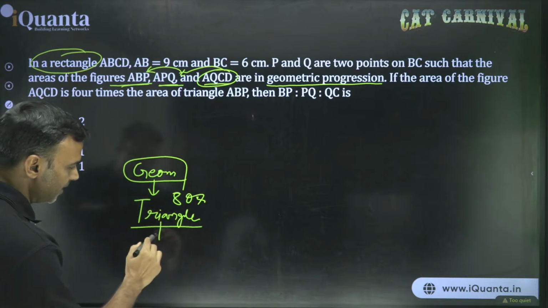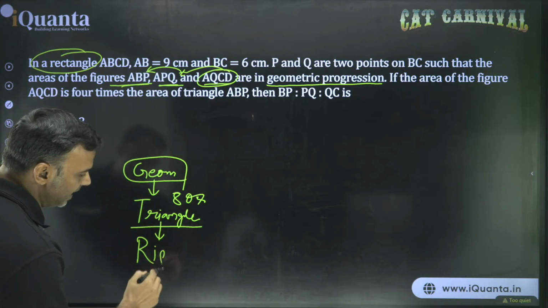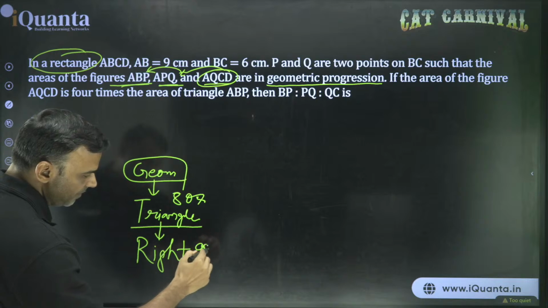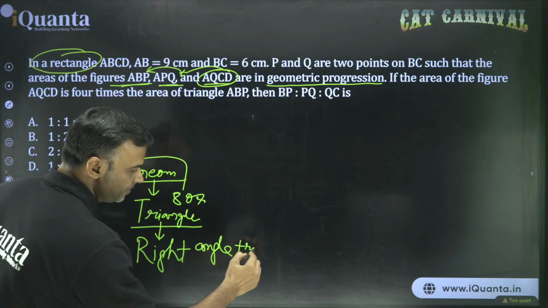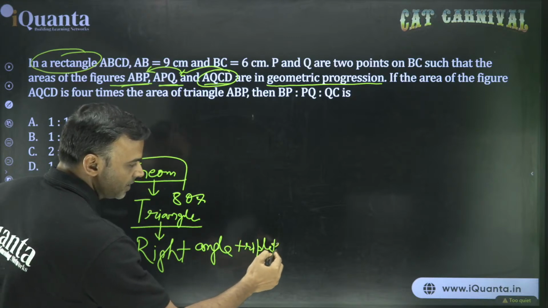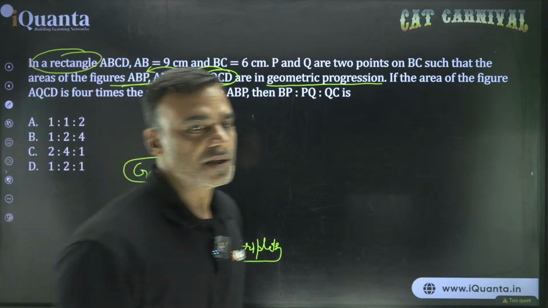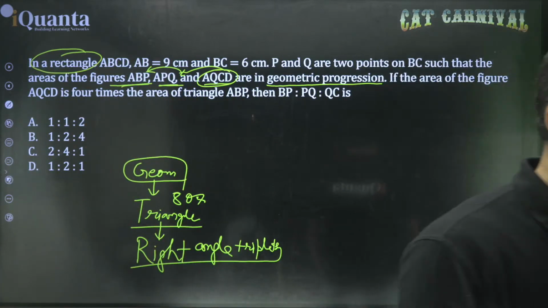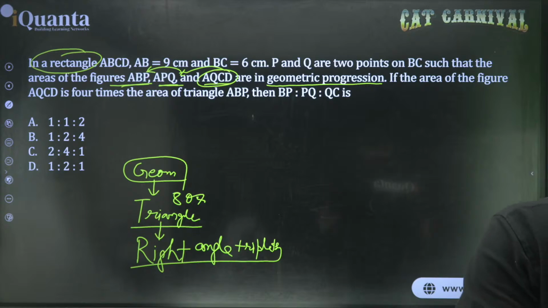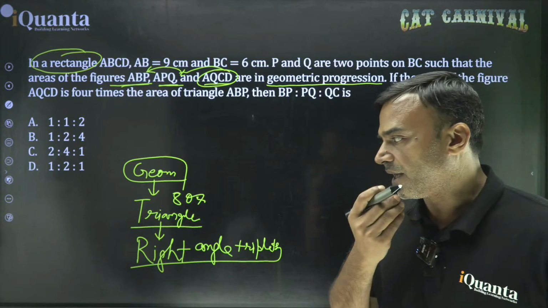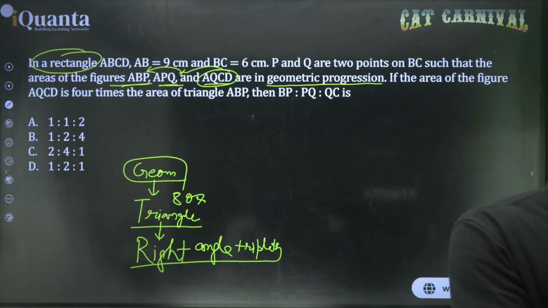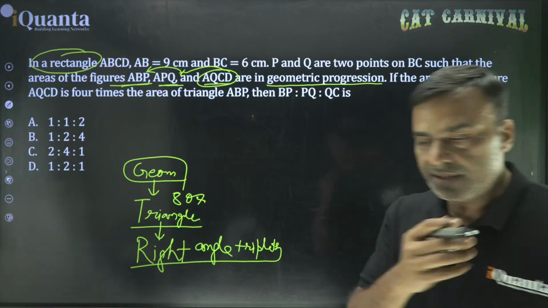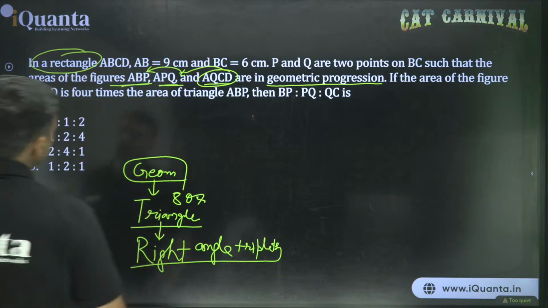Even within triangles, if you are comfortable with right angle triangles, there are possible combinations with integers, like triplets. Then some special triangles like 30, 60, 90, 45, 45, 90. No, 30, 30, 120 is different, that is an isosceles triangle. But right angle triangles with Pythagorean triplets, area formula, inradius formula, circumradius formula for right angle triangle, and generally also, if you have done triangles really well, a lot of geometry questions you can do.